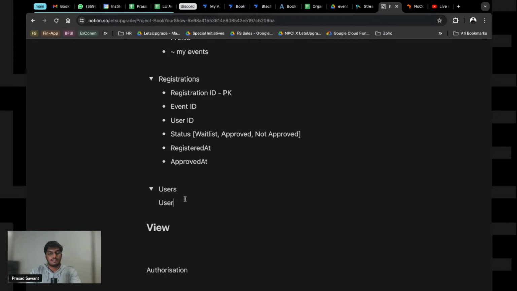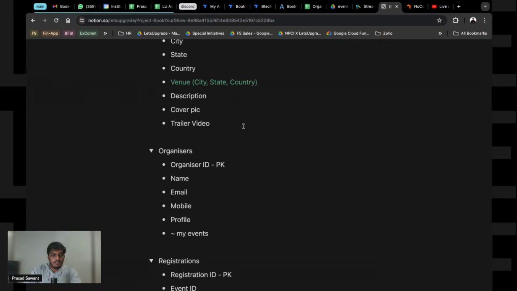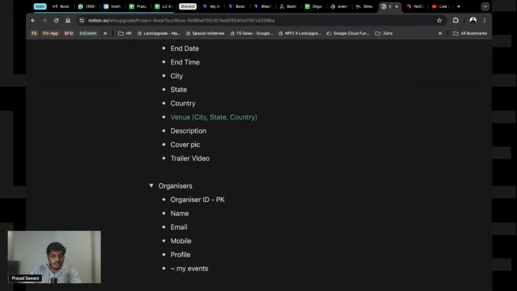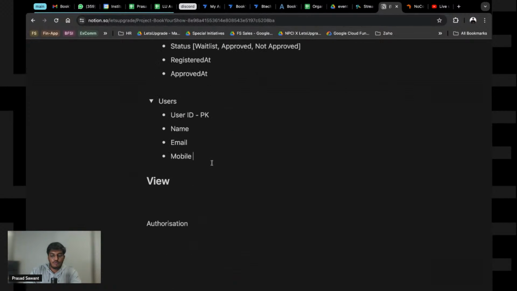So as always, we will have a user ID, and this is going to be a primary key. And again, we have all the basic details of a user. Now the user is basically the attendee. So name, email, mobile. What name did I use at the top in the organizers? Mobile, so I'll use mobile only.